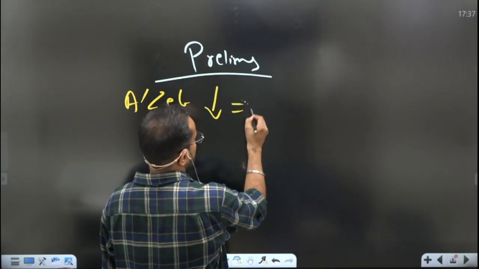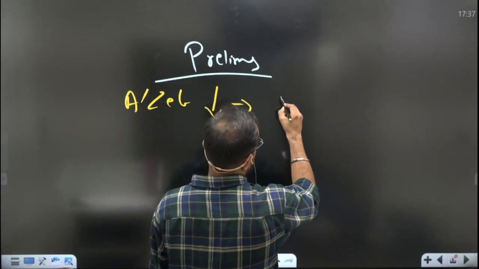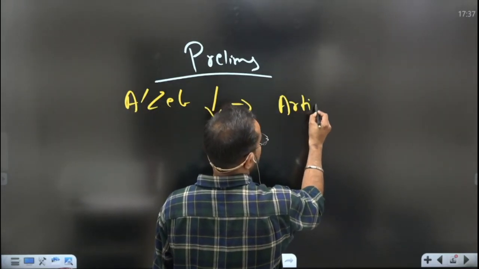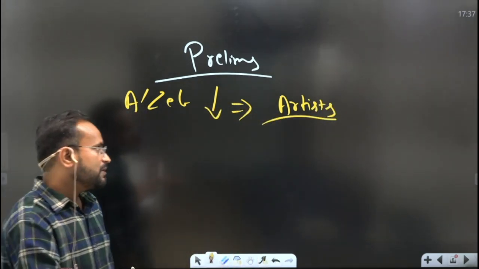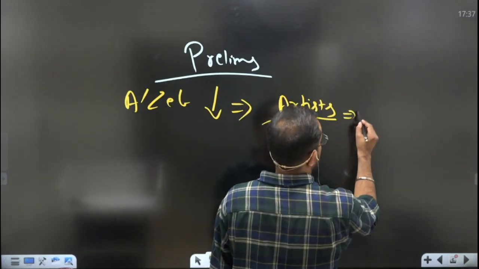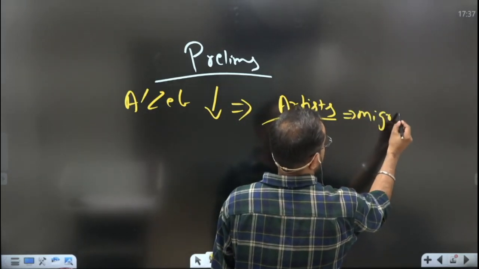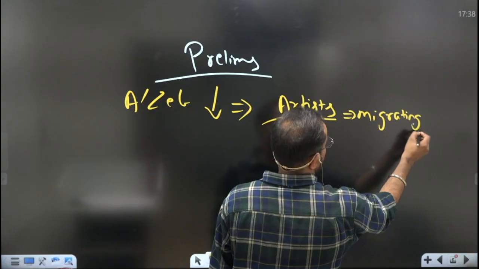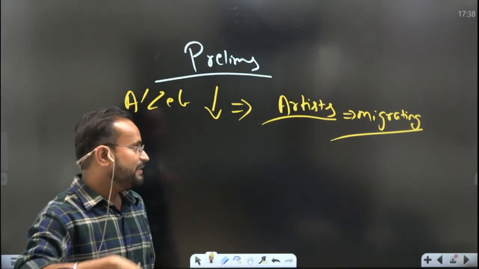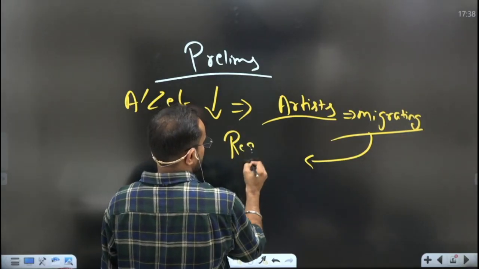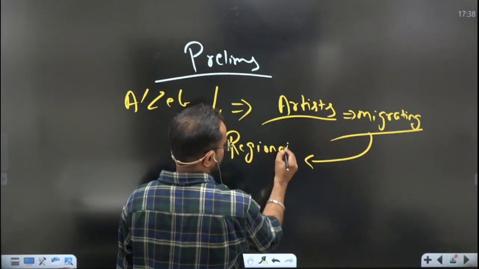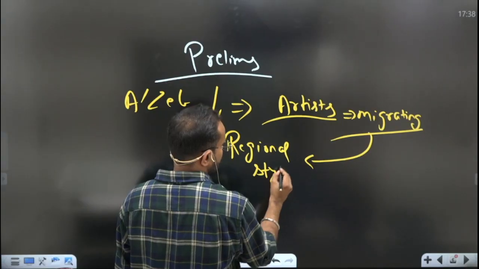For that reason, the artists who were patronized by the previous Mughal rulers started migrating to other places to find work, and that is where you see the development of regional styles of painting.